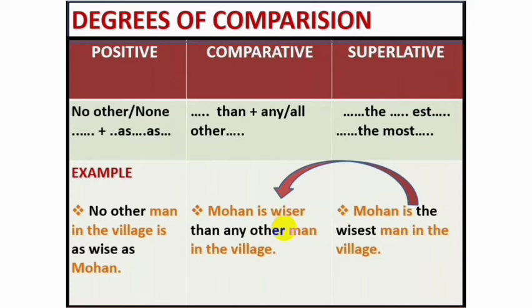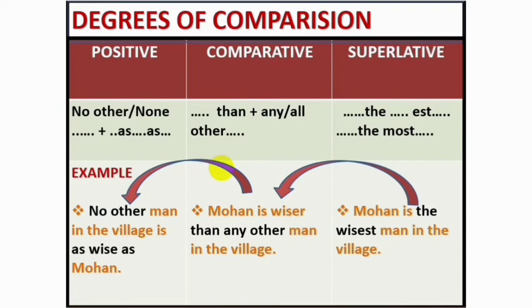If you want to make this sentence from superlative to comparative, all that you need to do is remove the and est from superlative and make it wiser plus than any other. So the comparative becomes Mohan is wiser than any other man in the village, as you can see on screen.